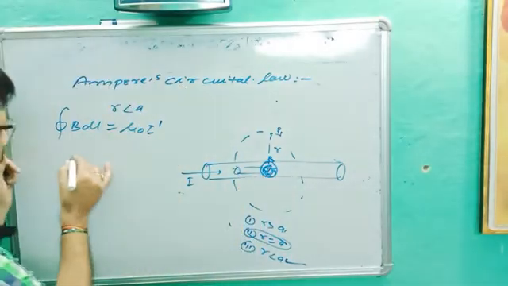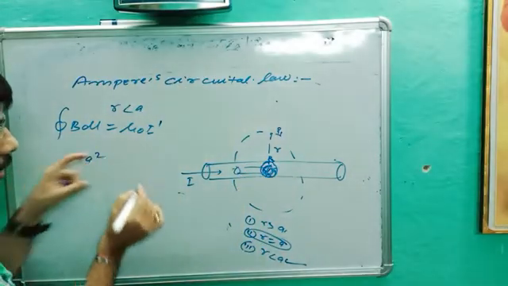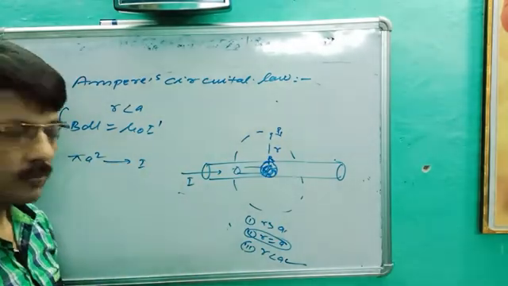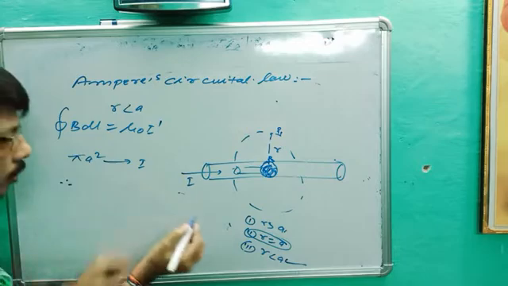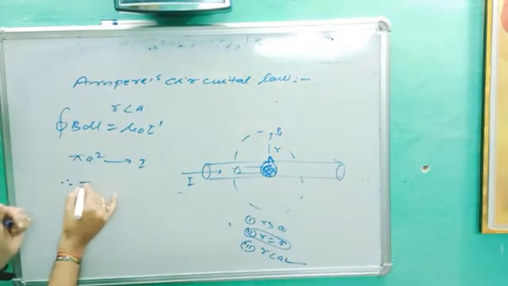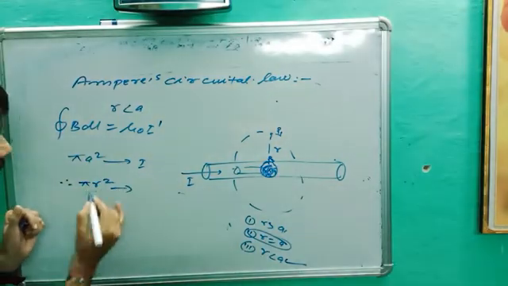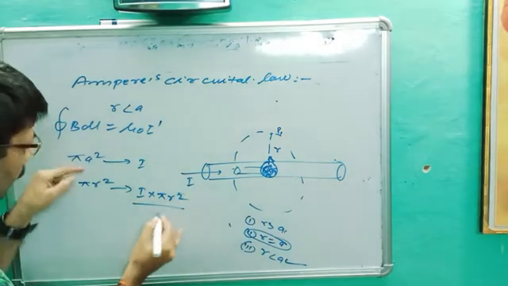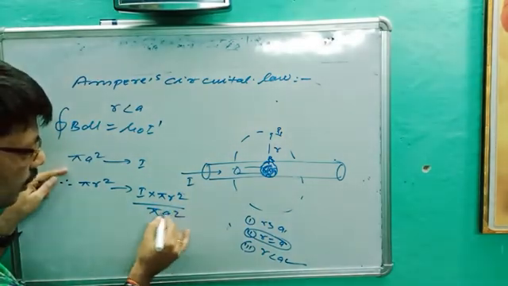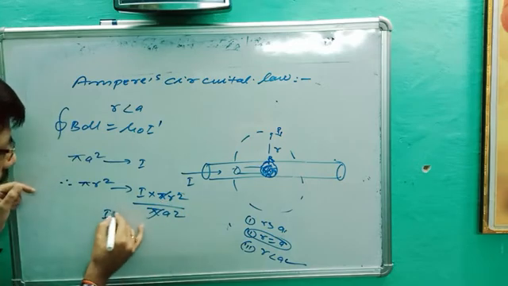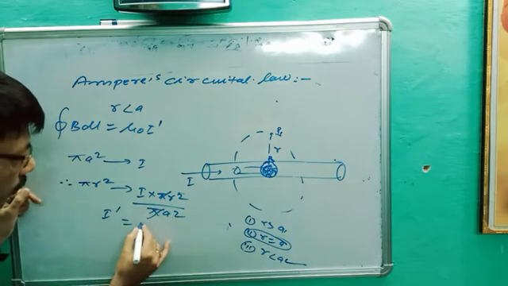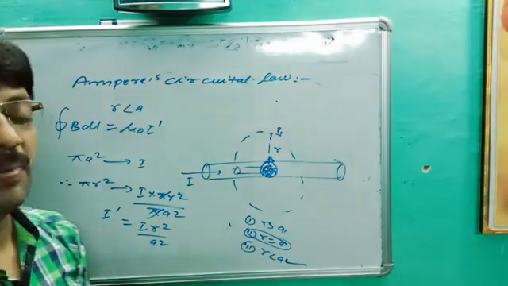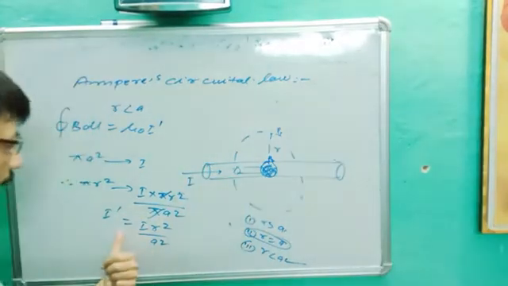From pi a square, the total area of the wire, flowing current is I. Inside radius is smaller. So from pi r square, how much current will be drawn? I into pi r square upon pi a square. Pi will cancel out. So I dash is equal to I r square upon a square. See there, how can we find the current inside the wire? That much current will be drawn.